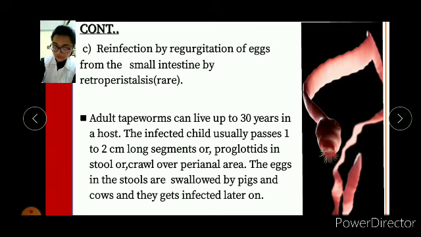So adult tapeworms can live up to 30 years in a host. The infected child usually passes 1 to 2 centimeter long segments or proglottids in stool or they crawl over the perianal area. The eggs in the stools are swallowed by pigs and cows, and they get infection later on. Okay, so what do you mean by proglottids? Proglottids refers to each segment in the strobila of tapeworm containing a complete sexually mature reproductive system.